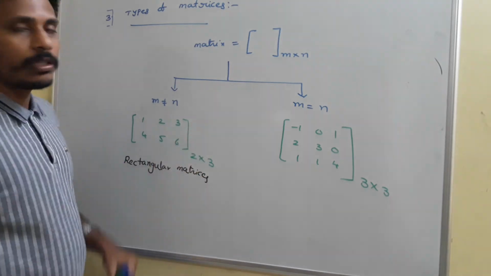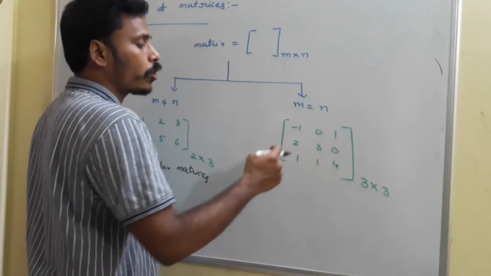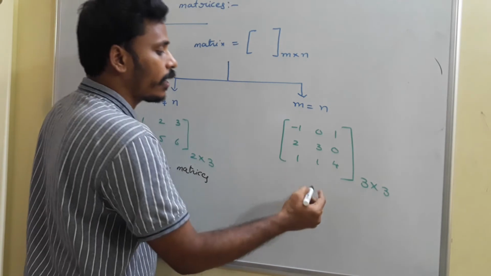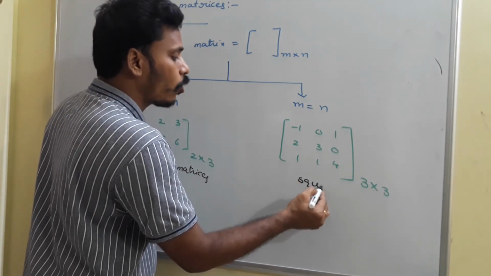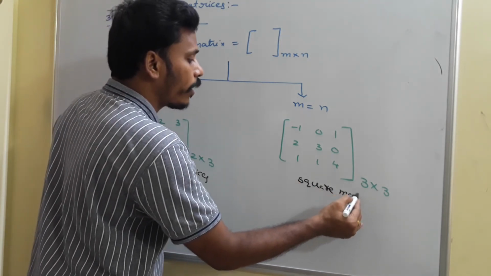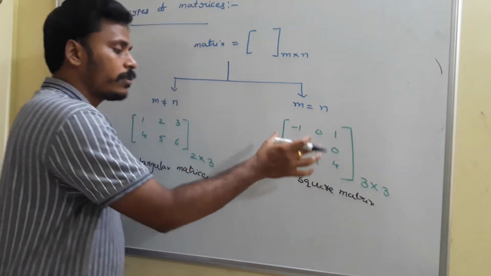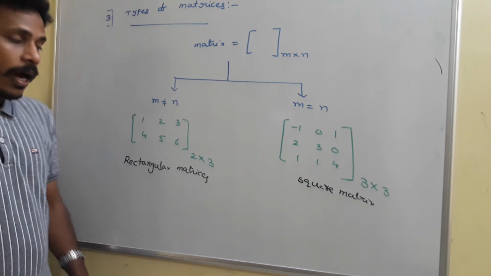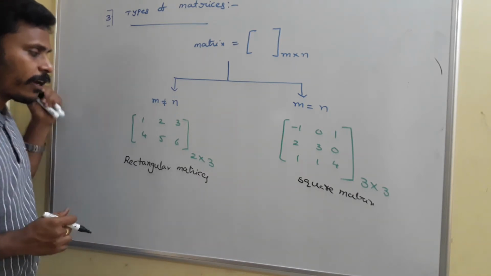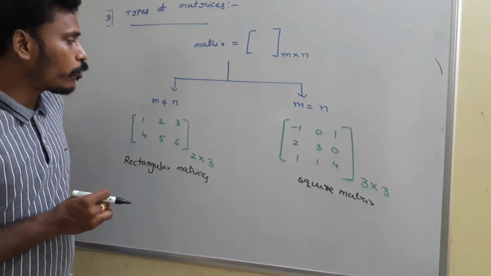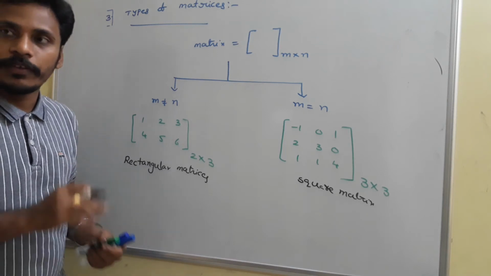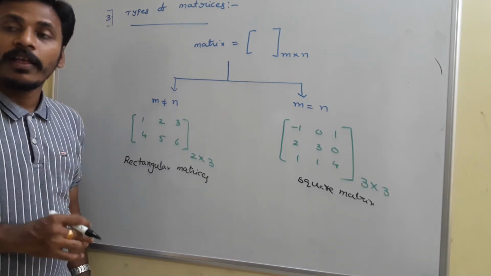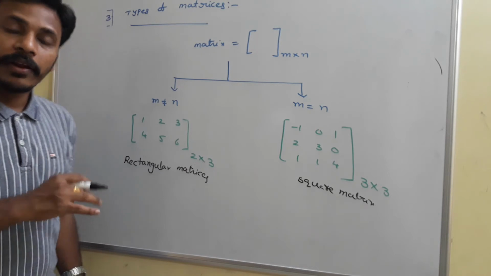Whereas if you look here, the number of rows and columns are equal and it looks like a square, and we call these matrices square matrices. See, these are the square matrices as well as these are the rectangular matrices. And in these rectangular matrices, if you look at m and n, if any one of those equals 1, then we call them row matrix and column matrix.